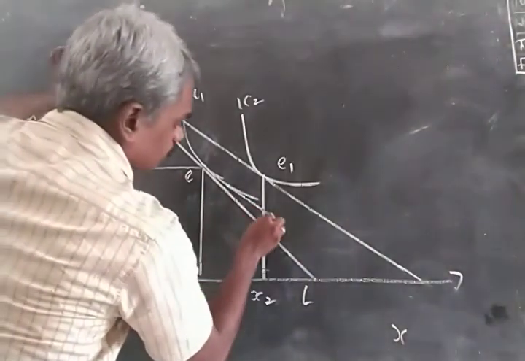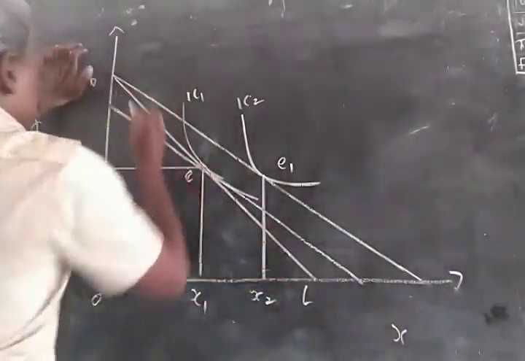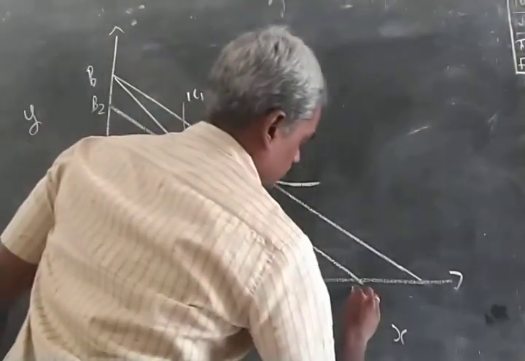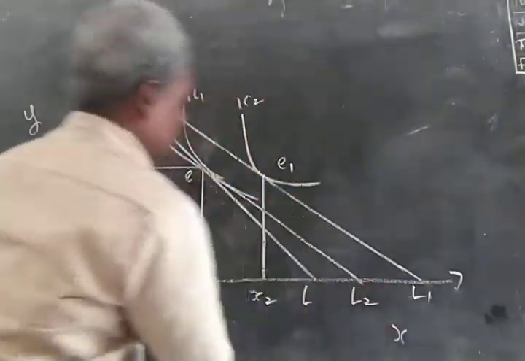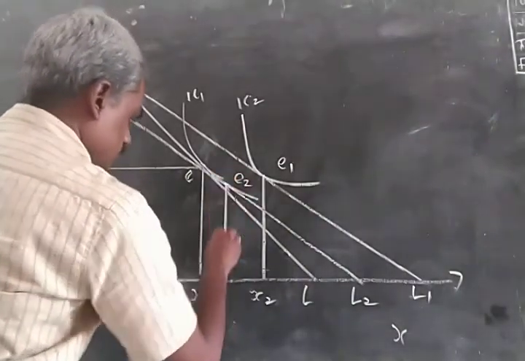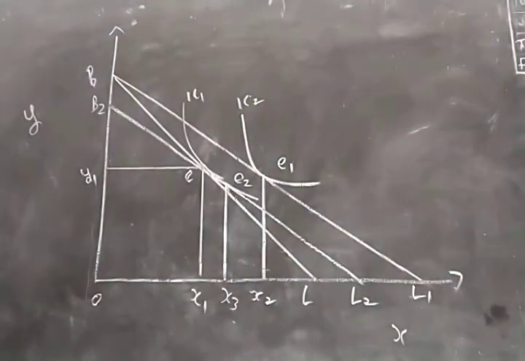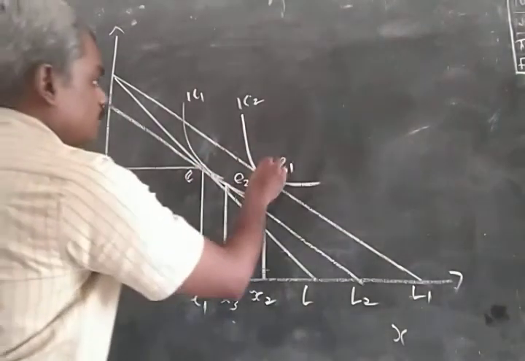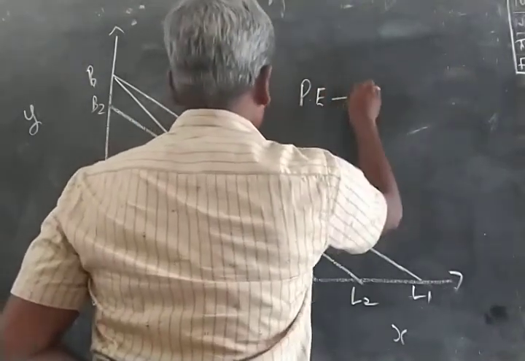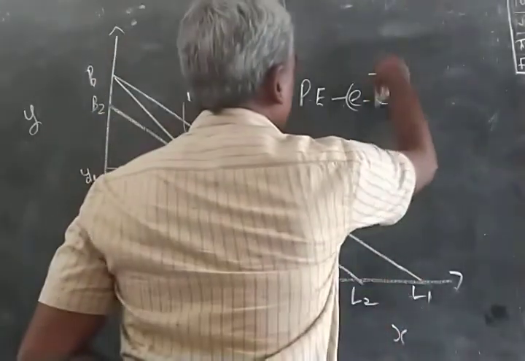So we will have a budget line like this, which we name as B2L2. This is the new equilibrium of the consumer, which we name as E2, and his consumption is X3. So here we see that the price effect is E2E1, which is positive.